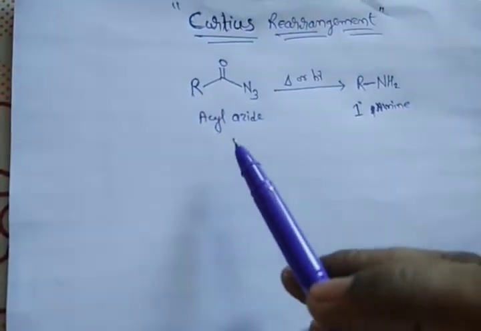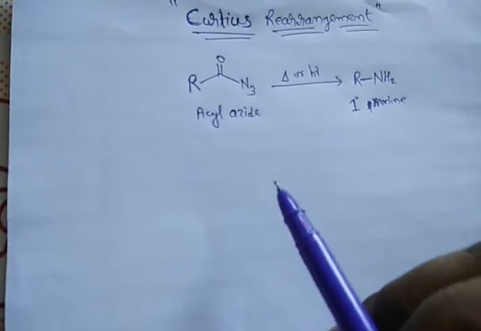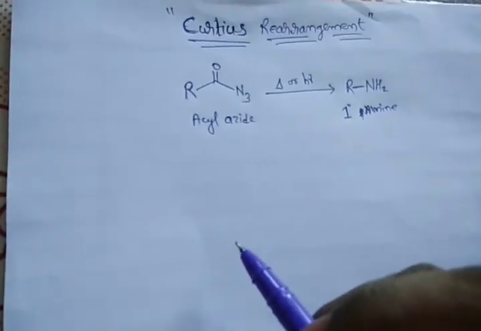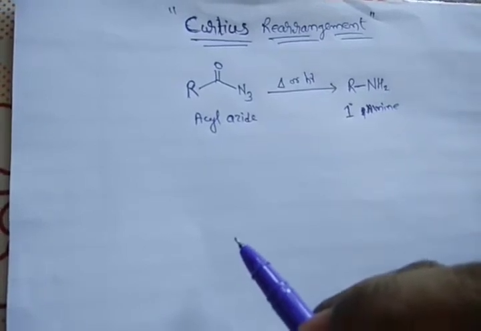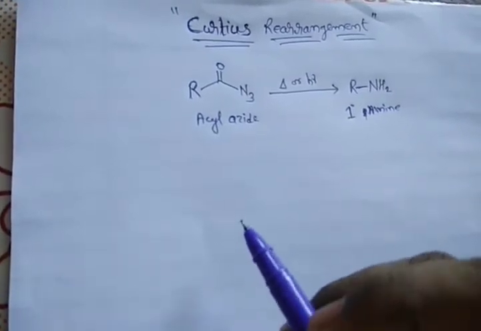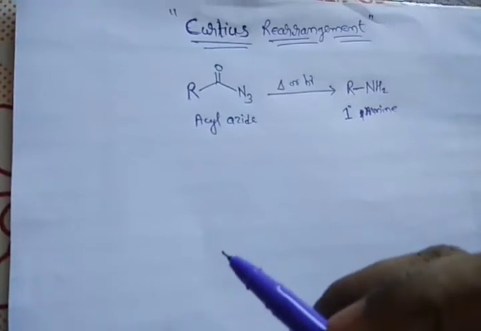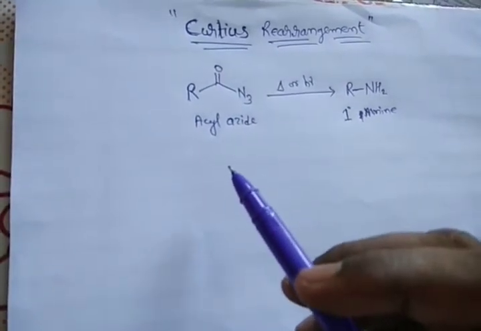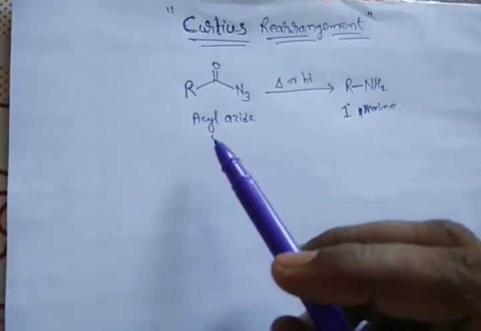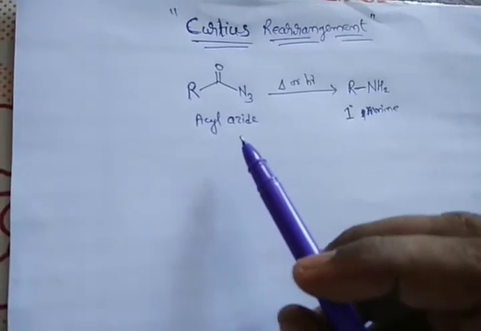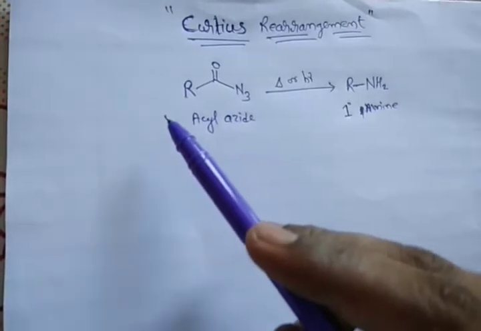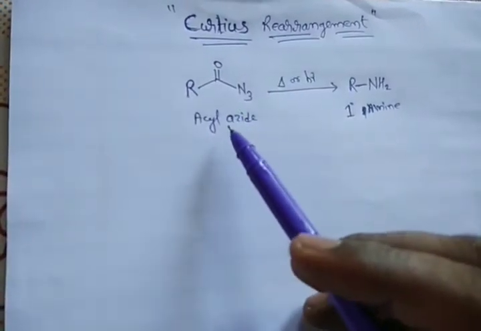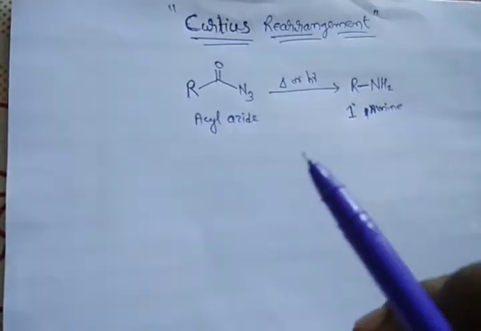Now this acyl azide is prepared from the acyl chloride, by treatment with sodium azide, or with hydrazine followed by nitrous acid and hydrolysis, and we will get this starting material, the acyl azide. Let's see the reactions, how it will be formed from the acyl chloride.